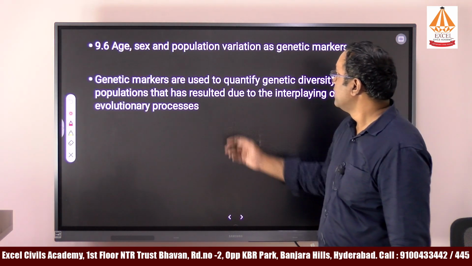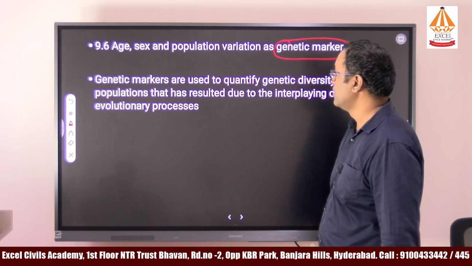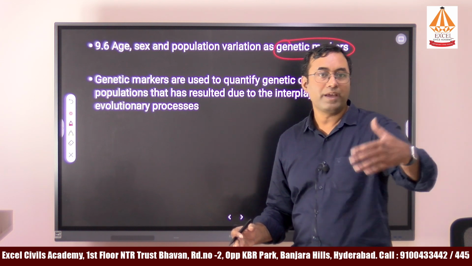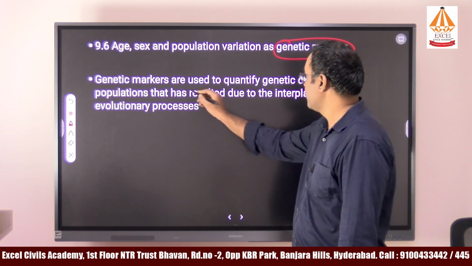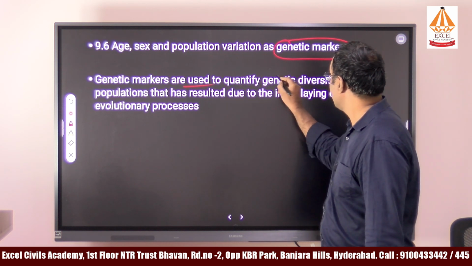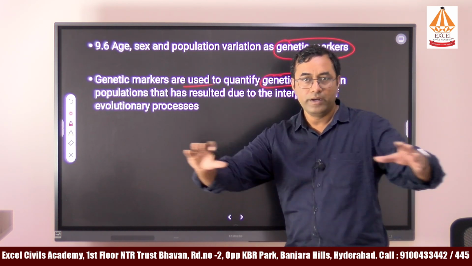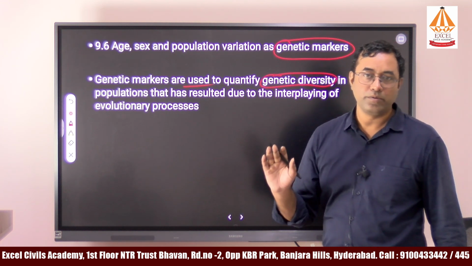Okay. Next one is about genetic markers. So genetic markers, in the sense, we have different sections of people, and how they can vary from one person to another person. For example, genetic markers are used to quantify the genetic diversity in the population. So we have different sections of people and they are different in different perspectives with respect to genes.